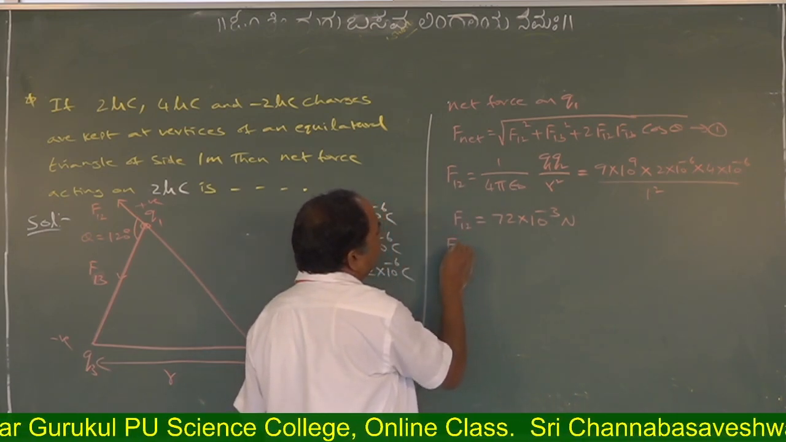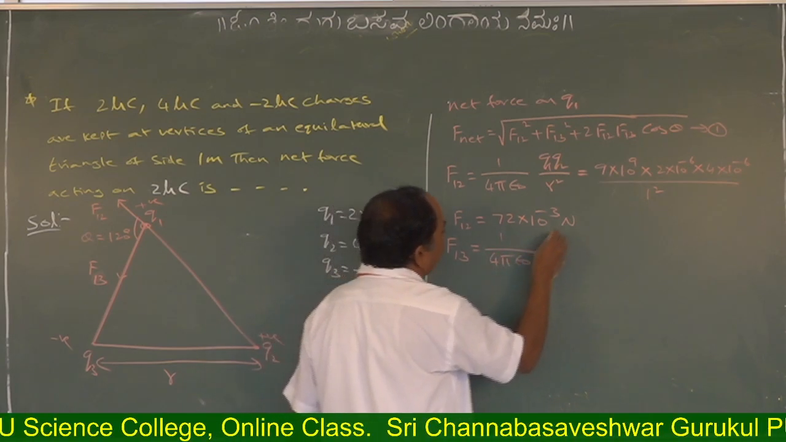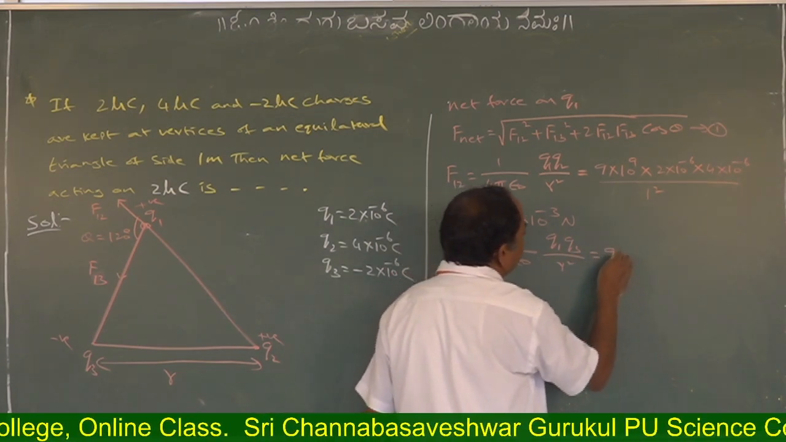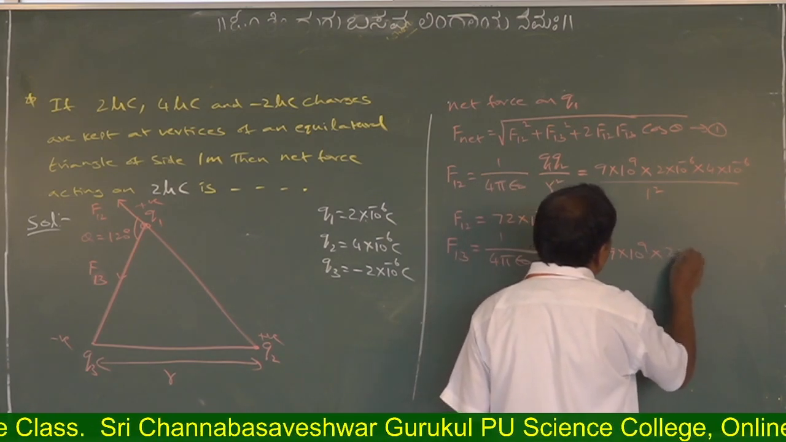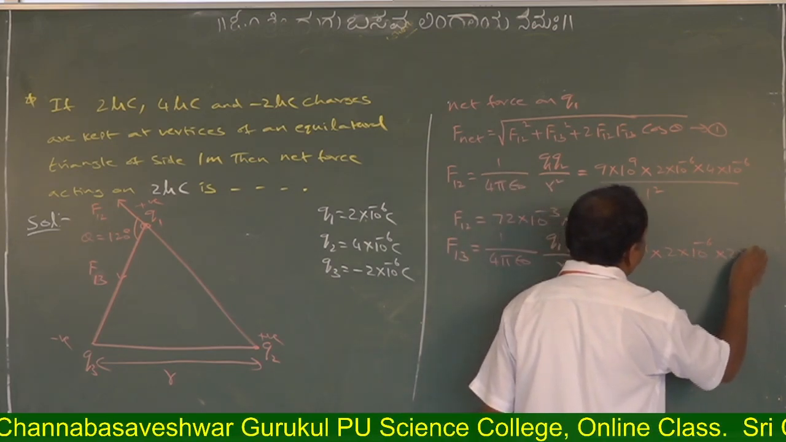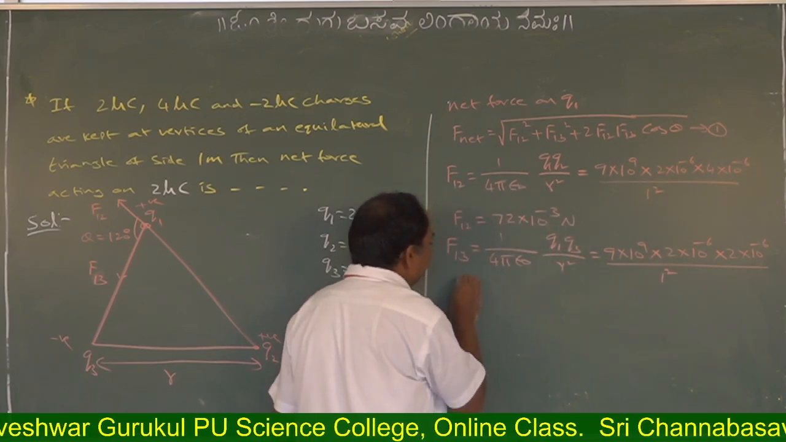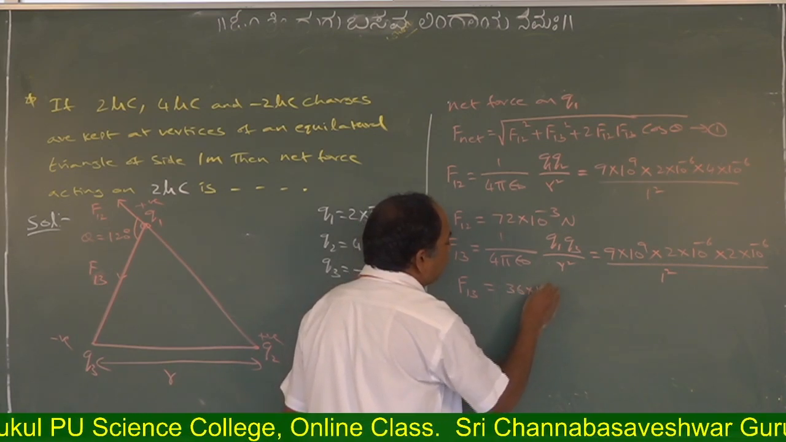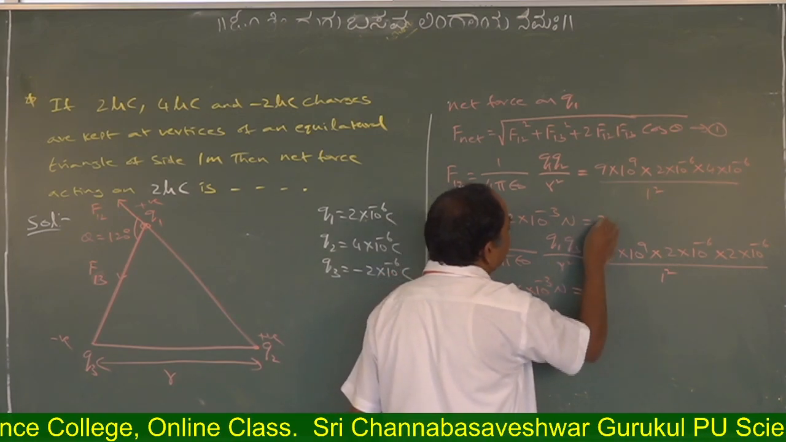Similarly, F13 is equal to what? 1 by 4 pi epsilon naught Q1 Q3 divided by R square. 9 into 10 power 9 into Q1, 2 into 10 power minus 6, into Q3, 2 into 10 power minus 6, by 1 square. So F13 is equal to 36 into 10 power minus 3 Newton. I am considering the smaller one as F. This will become 2F.